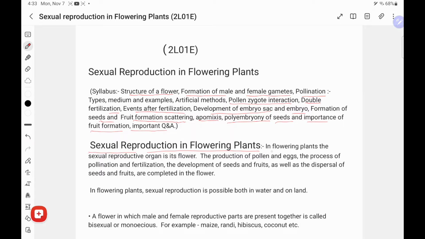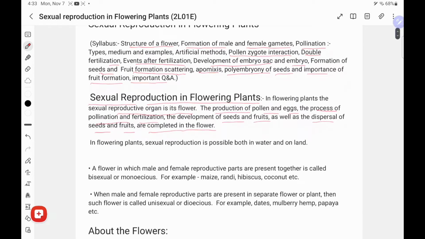Now, in flowering plants, the sexual reproductive organ is the flower. The production of pollen and egg, the process of pollination, fertilization, development of seeds and fruits, as well as dispersal of seeds and fruits are completed in the flower.